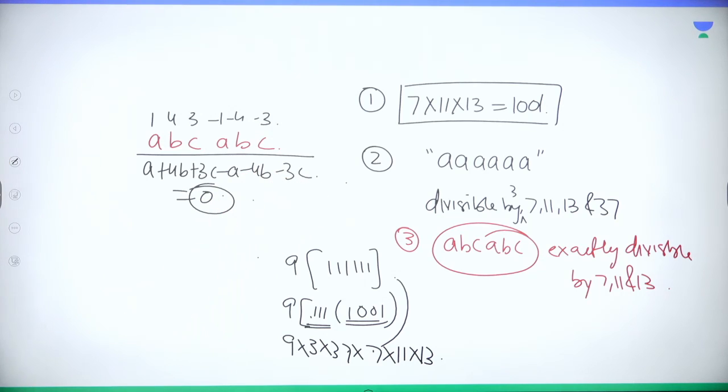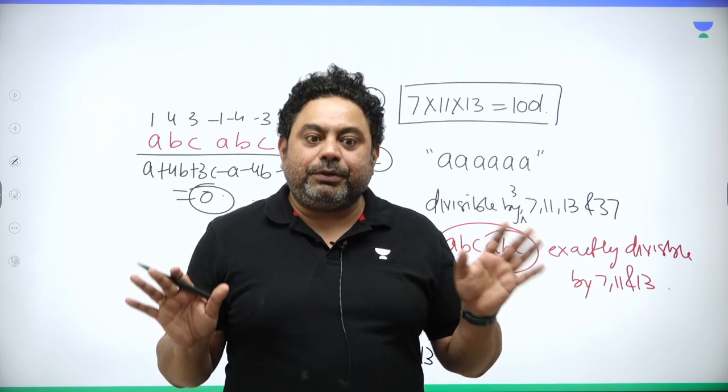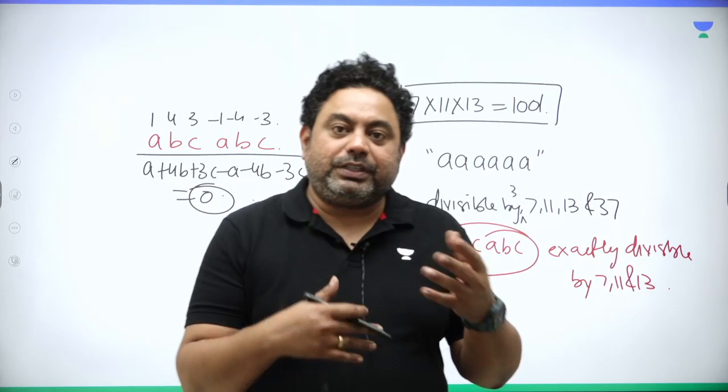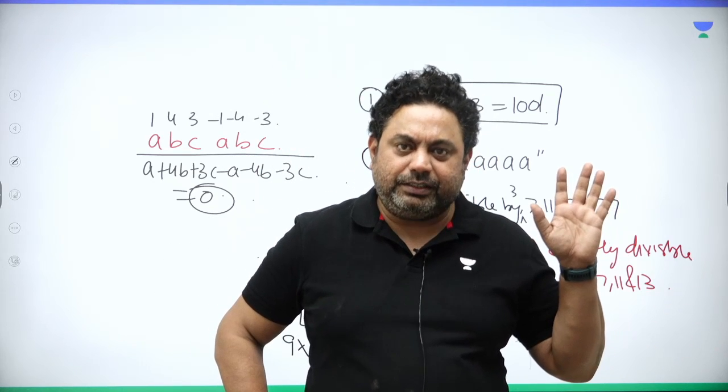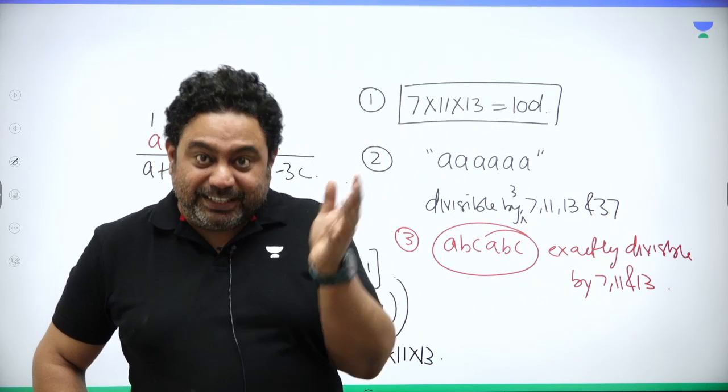So now you can easily say that any number of the form ABC ABC is exactly divisible by 7, 11 and 13. I'm not sure about 3. I'm not sure about 37. Maybe, may not be. I don't care, right? But it is divisible by 7, 11 and 13, right?